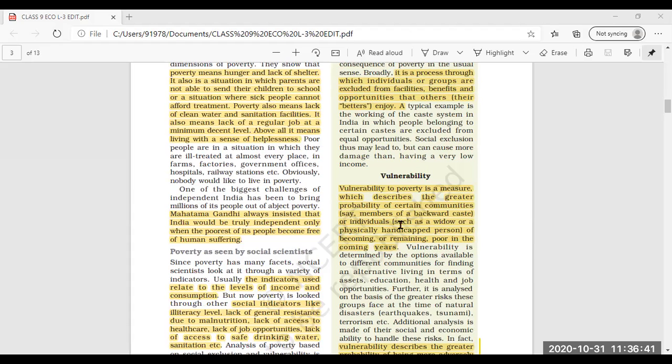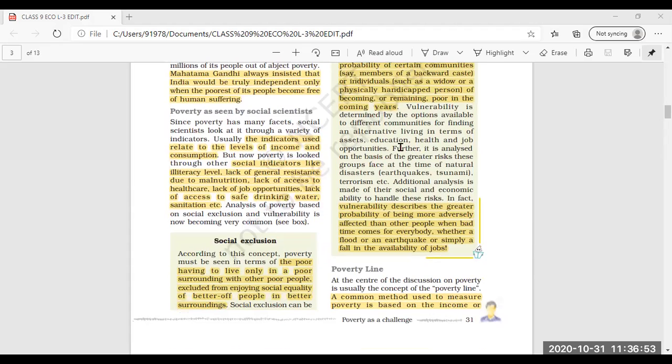That means the people who are more prone towards poverty can come into the poverty line in the near future. So that is called vulnerability. Vulnerability describes the greater probability of being more adversely affected, meaning in the coming years they can be affected more due to poverty.